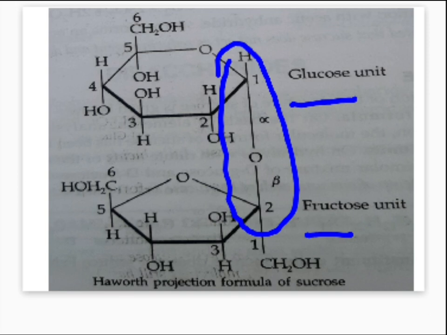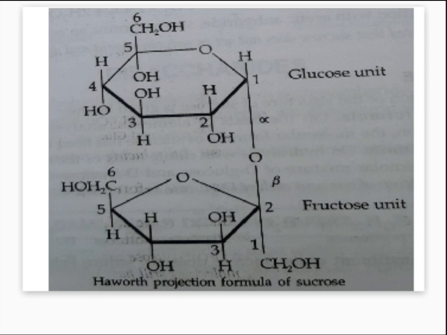So the glycosidic linkage is possible between the two constituting units due to C1 of glucose and C2 of fructose, right? After that, what we are going to check next is for the anomeric carbon and whether it has an available hydroxyl group after the linkage has taken place.